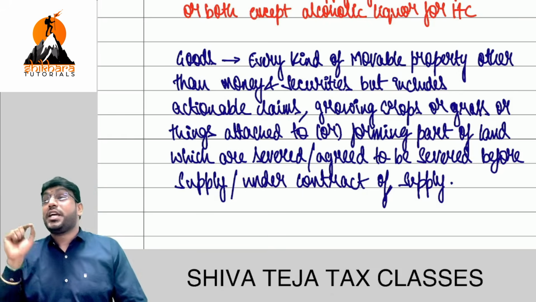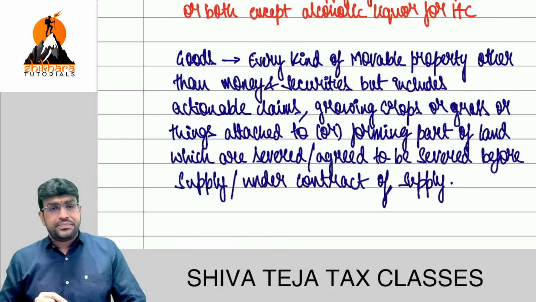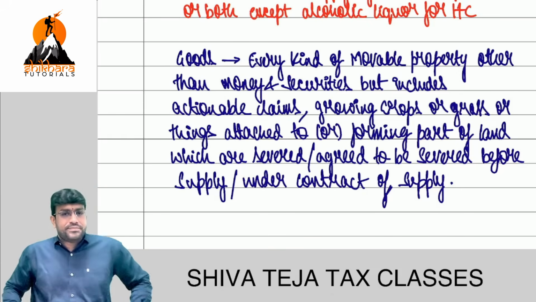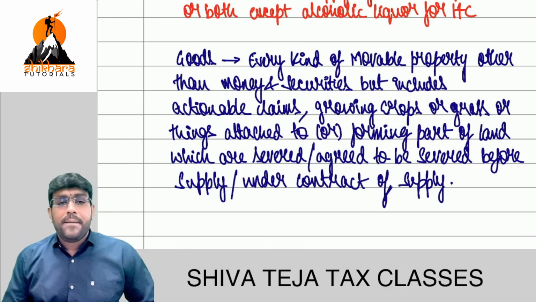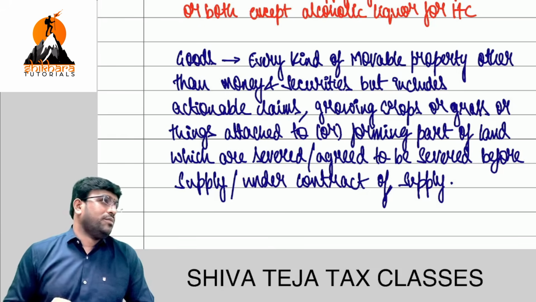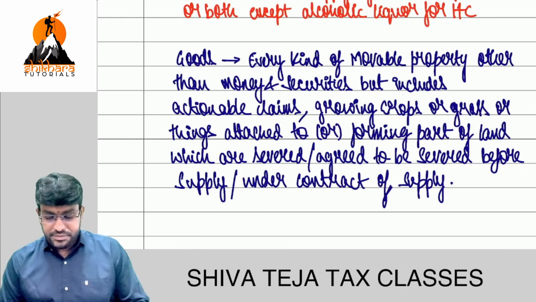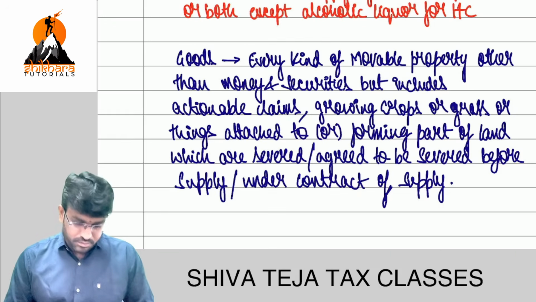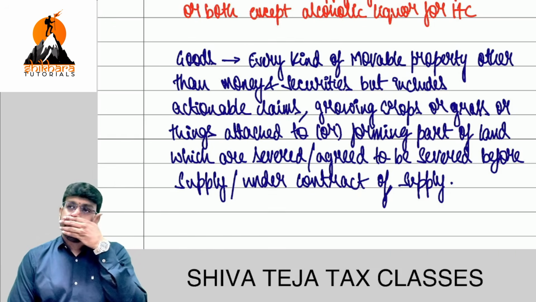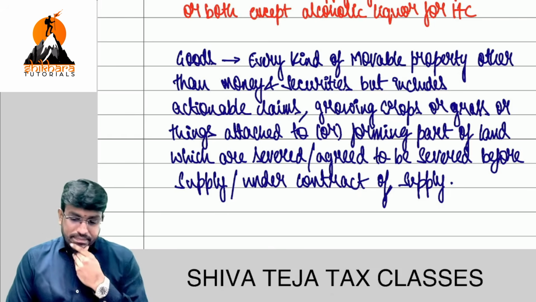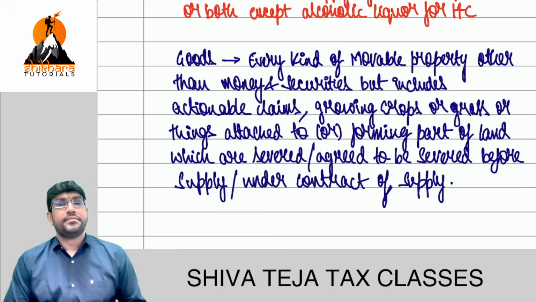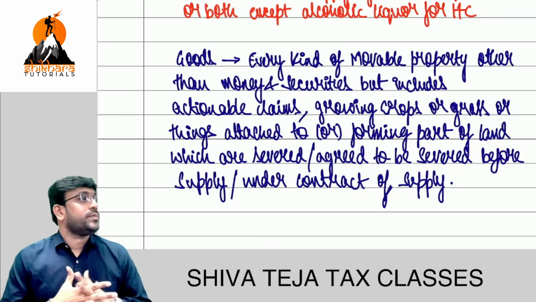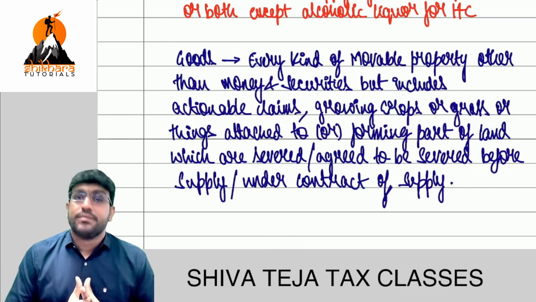Unsecured debt, that word is important. Clear? Everybody. Next, come back.